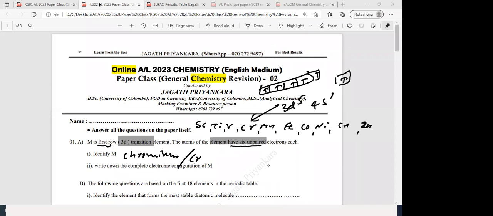Very good. Those who have got the answer: chromium. Right. Samaya correct. What about the others? Okay. Write down the complete electronic configuration. Now this is how you get the questions from the configuration also. Then you can write 1s2, 2s2, 2p6, 3s2, 3p6, 3d5 4s1.